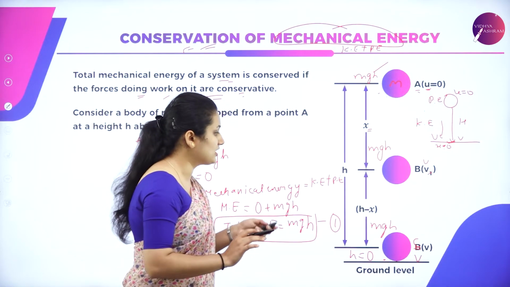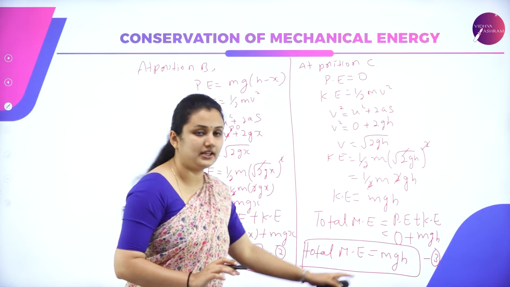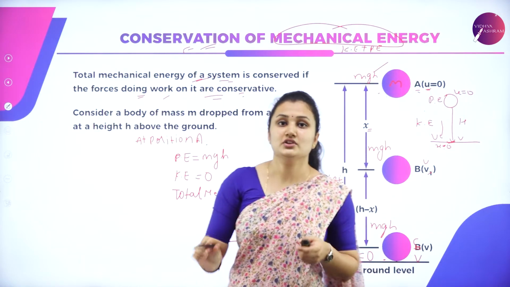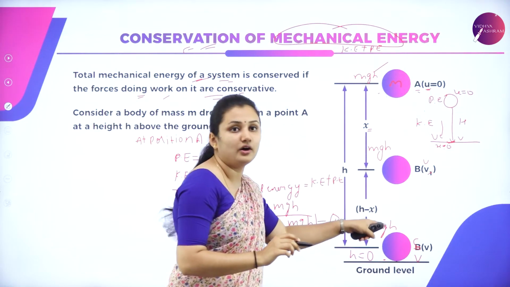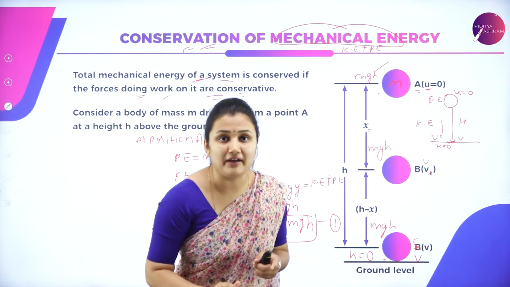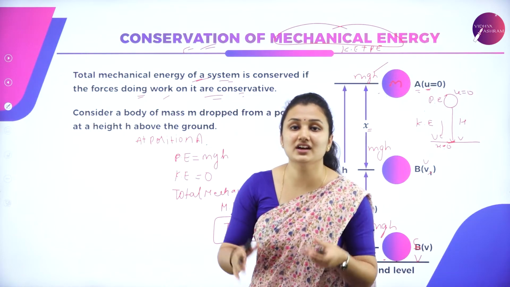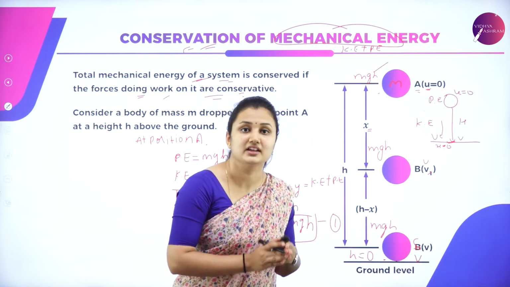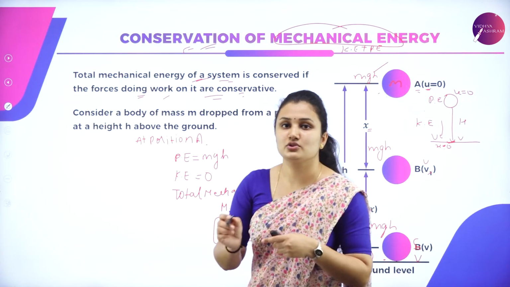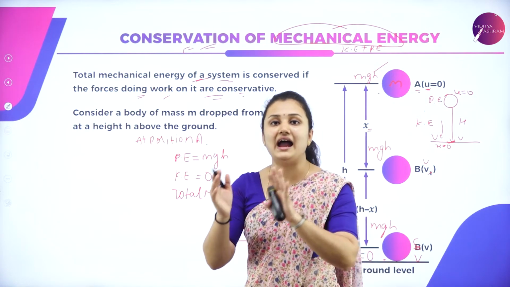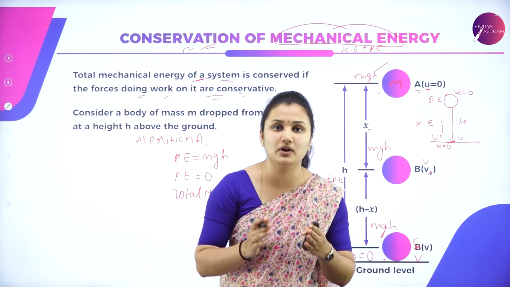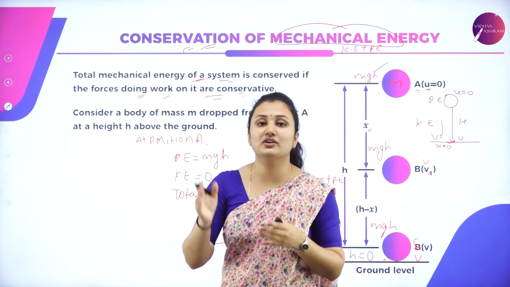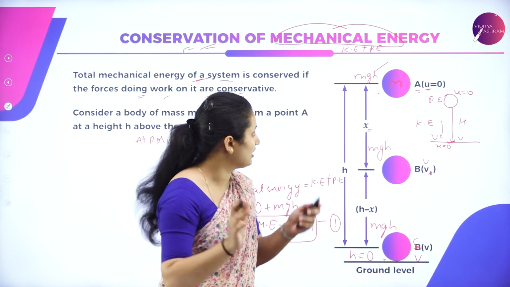From equations 1, 2 and 3, it is conserved because the force acting on the body is the gravitational force, which is a conservative force. The work is done by the conservative force, so both potential energy and kinetic energy add up to the mechanical energy. At each position, the total mechanical energy is conserved.